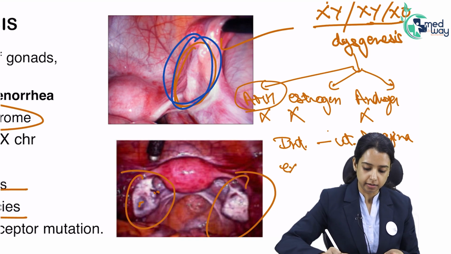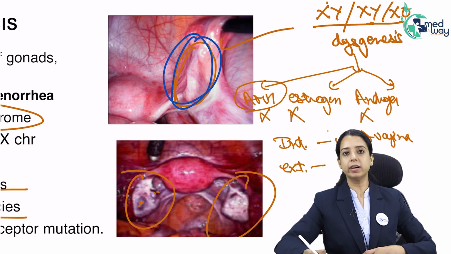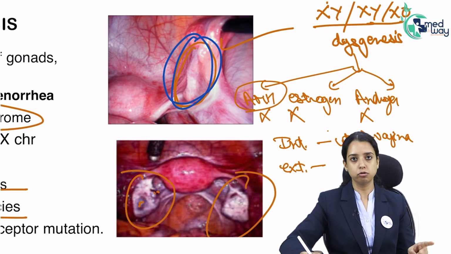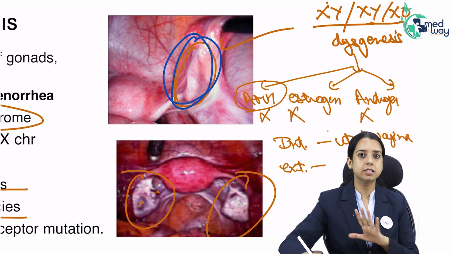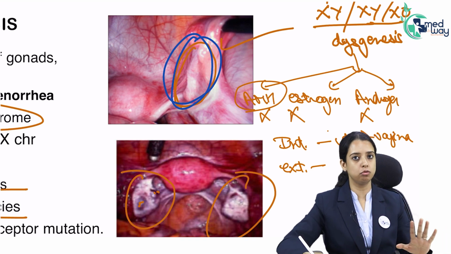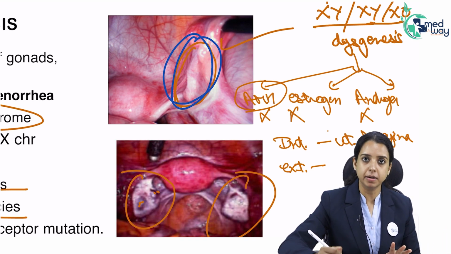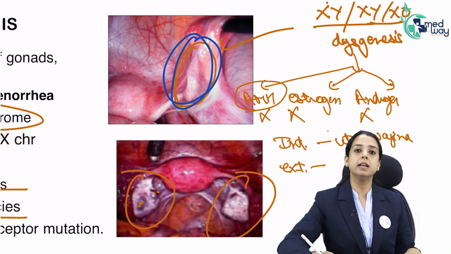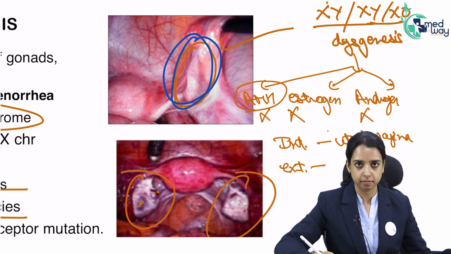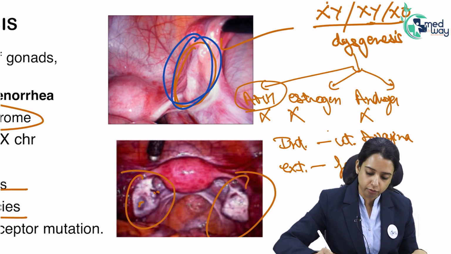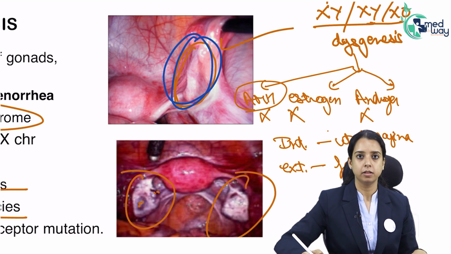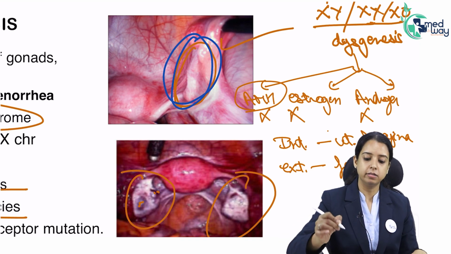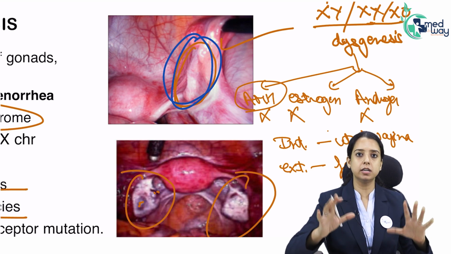What about external genitalia? External genitalia also do not need estrogen. Okay, male external genitalia need androgen, true. But external genitalia development for a female needs no hormone. So if it is an XY boy, but the testes are not working, there is no anti-Mullerian hormone, there is no androgen, internal genitalia will be by default female. External genitalia will be by default female. So they will look like female, be it XY, XX or X0. They will all internally and externally be female.